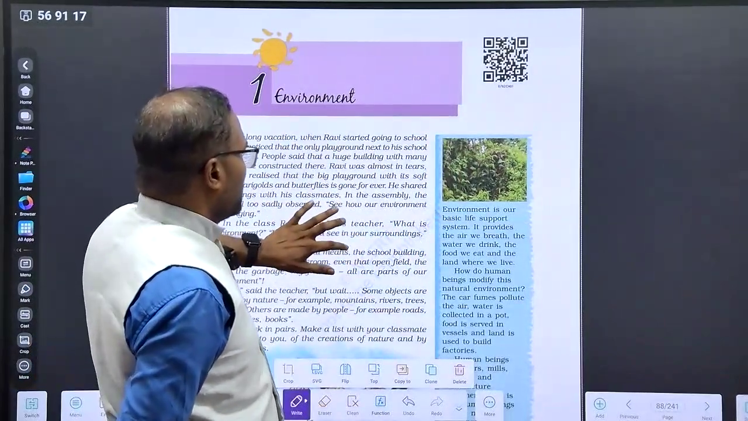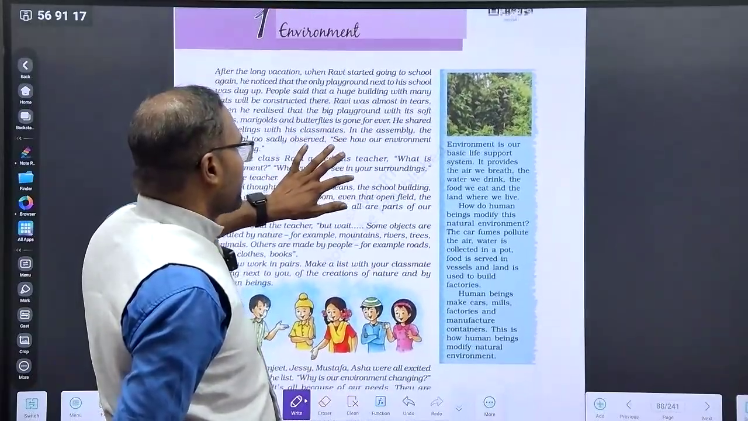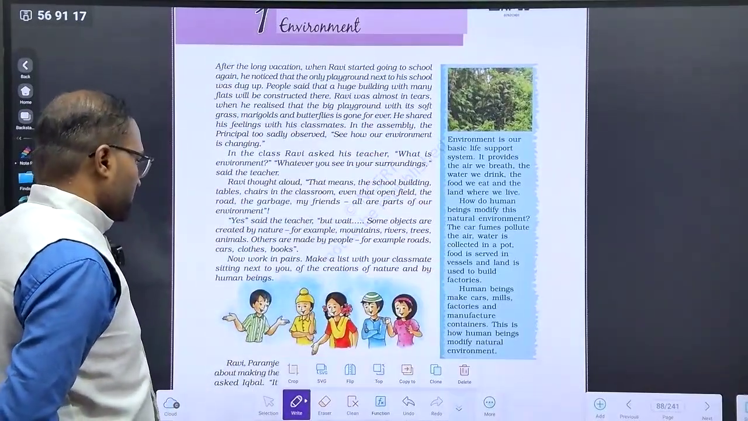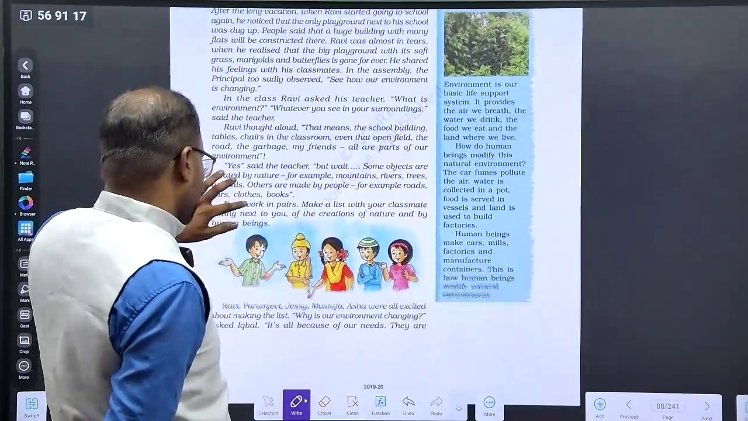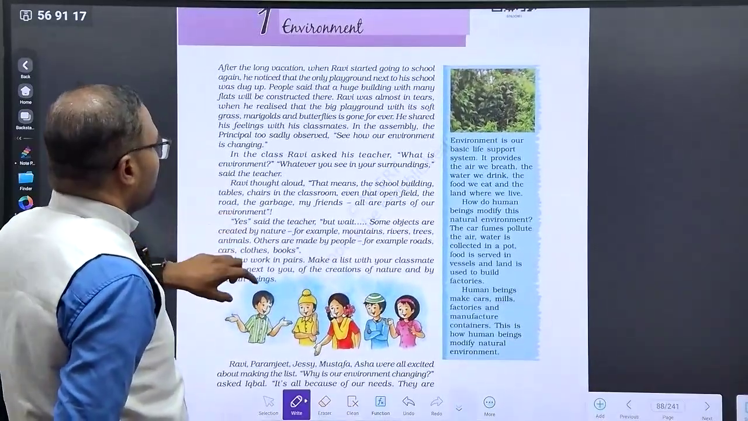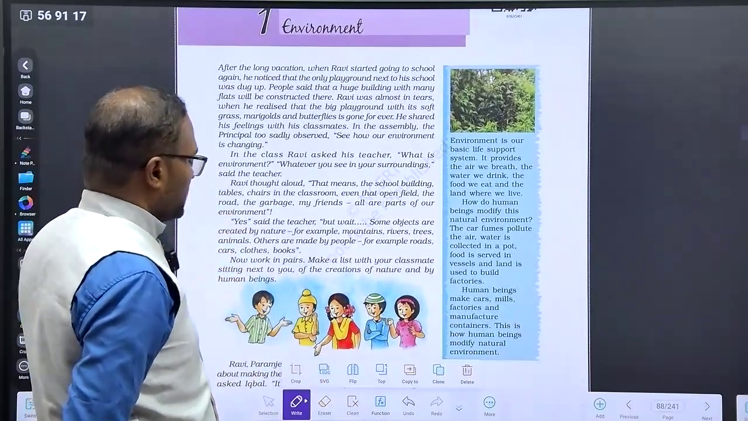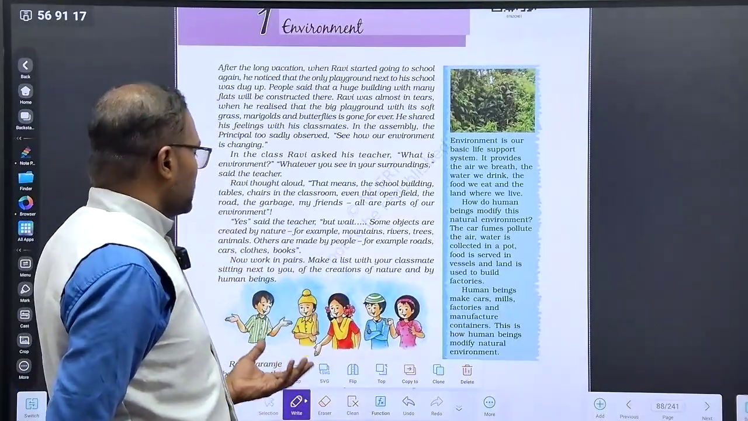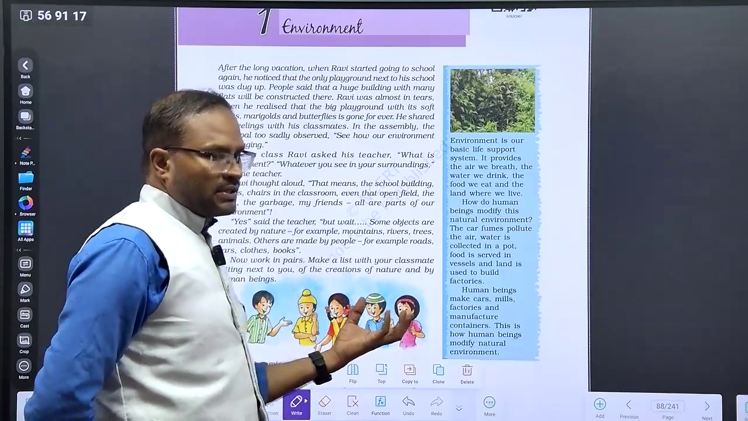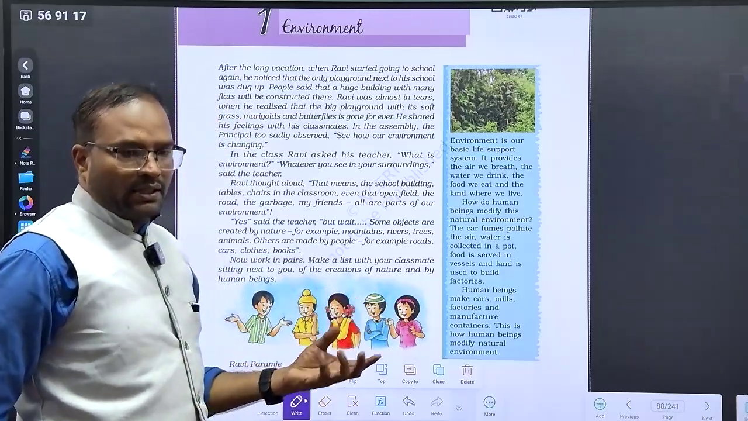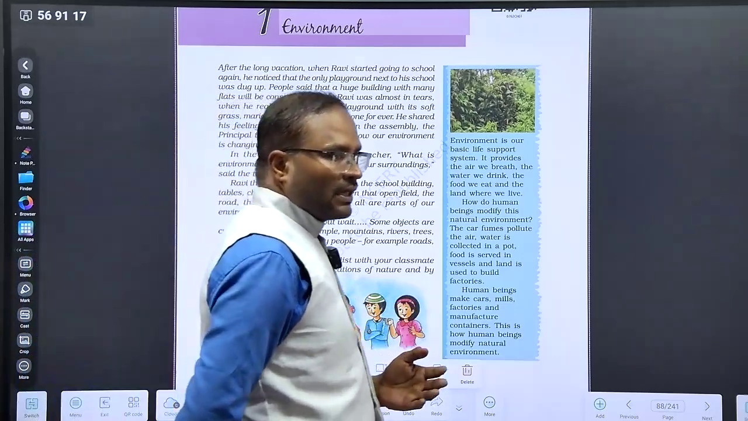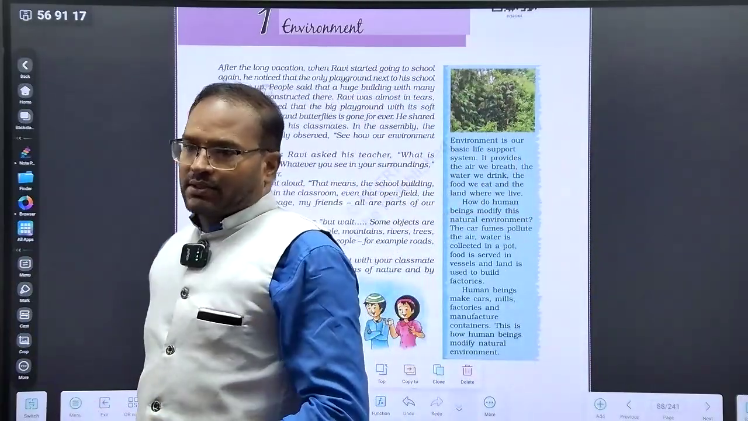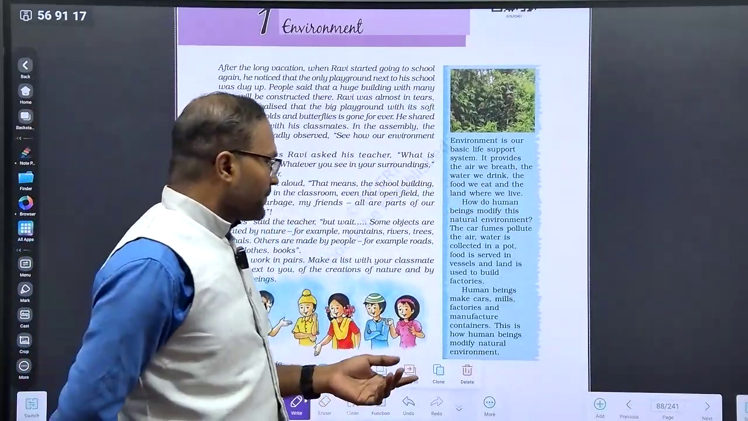Environment is the basic life support system. It provides the air we breathe, and all these are box information meant for the 7th standard. Here, they have taken cartoon characters to explain something. The NCERT has included all the major religions' names, so that the 6th or 7th standard children will develop brotherhood with their fellow students.